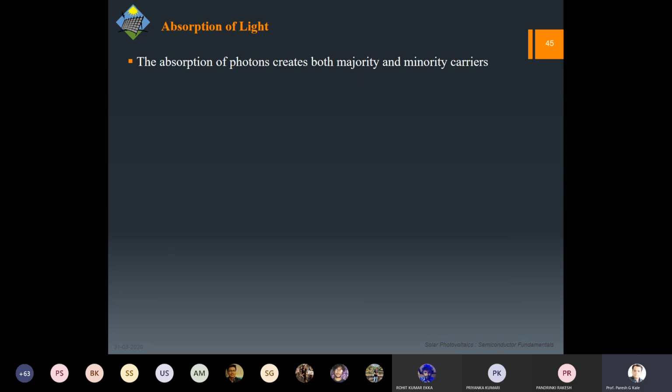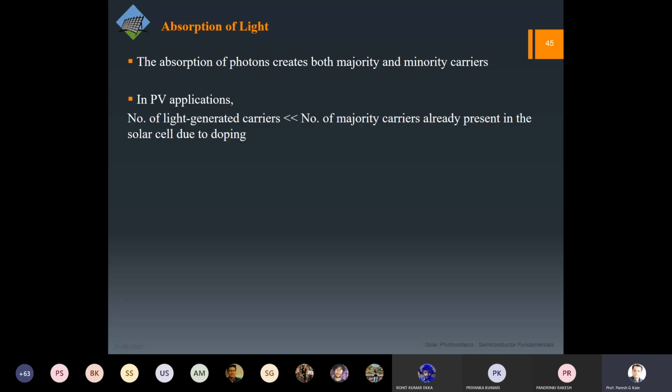So anyway, coming back to absorption. Obviously, let us say there is some photon incident. It is greater than the band gap, so it is creating one EHP. So it is going to create both majority as well as minority carriers. Now what happens is, in PV applications, the number of light generated carriers created because of these photons will be obviously very less compared to the majority carriers which are already present, which we have made possible with the help of doping.